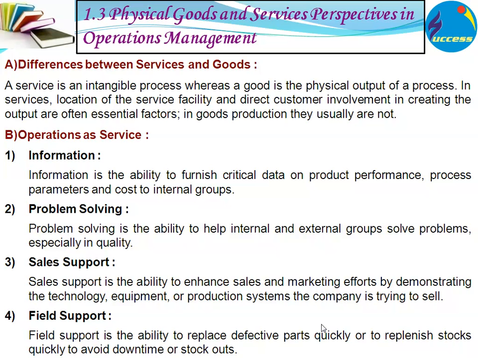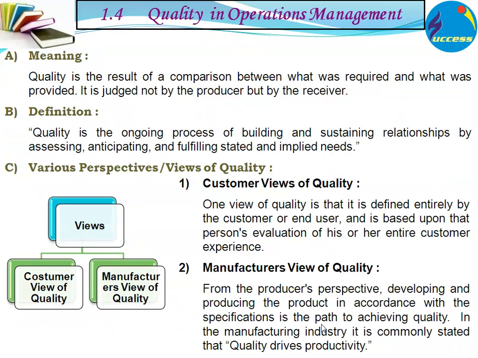Sales support is the ability to enhance sales and marketing efforts by demonstrating the technology, equipment, and production system the company is trying to sell. Field support is the ability to replace defective parts quickly and to replenish stock quickly, to avoid downtime or stock out. Stock out is a condition where there is no inventory left in the organization.